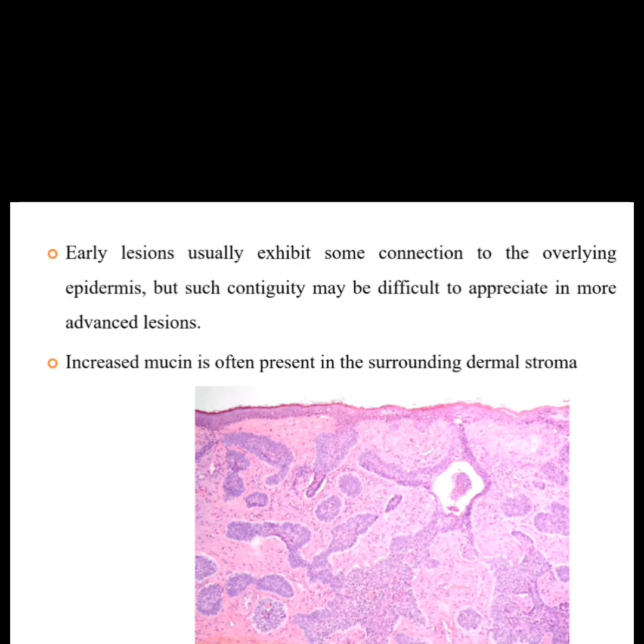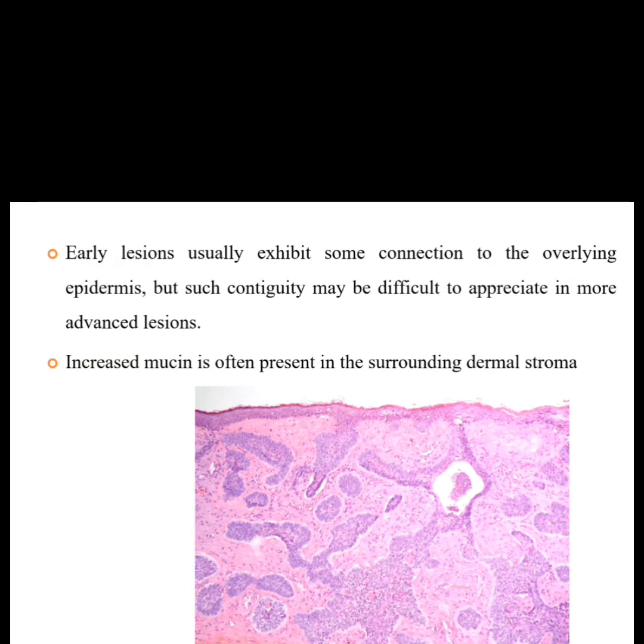The early lesion exhibits some connection to the overlying epidermis, but such contiguity may be difficult to appreciate in more advanced lesions. So in earlier lesions, as we can see in the photomicrograph, the basal cell nests are present in the connective tissue. If you look very carefully, they are connected to the overlying epithelium.